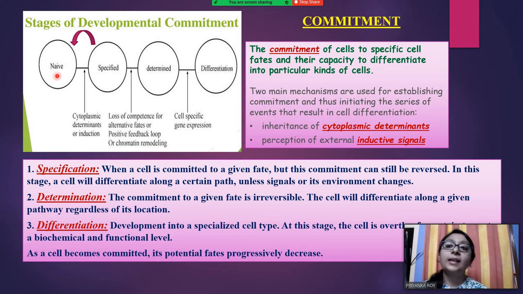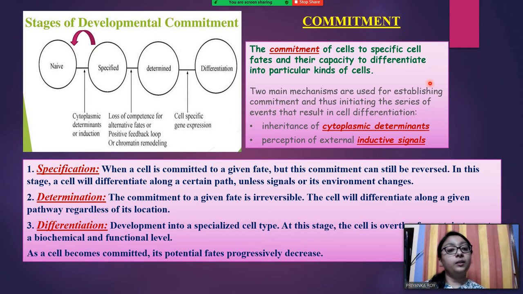So you can see that as a cell becomes committed and progresses through specification, determination, differentiation, its fate progressively decreases or gets restricted more and more. So it cannot form some other cell types.